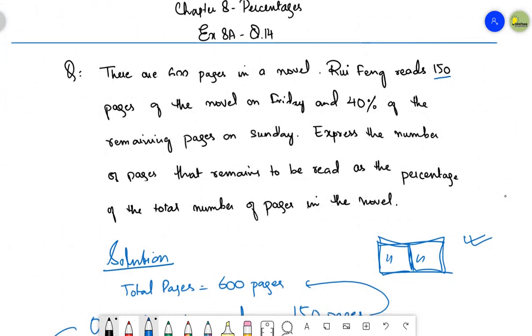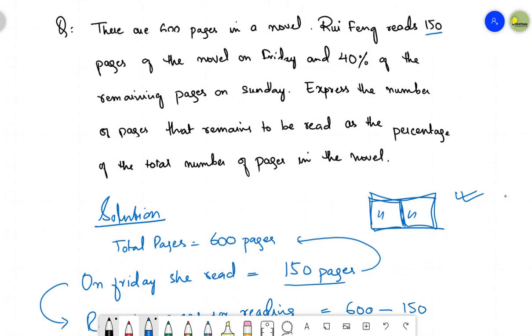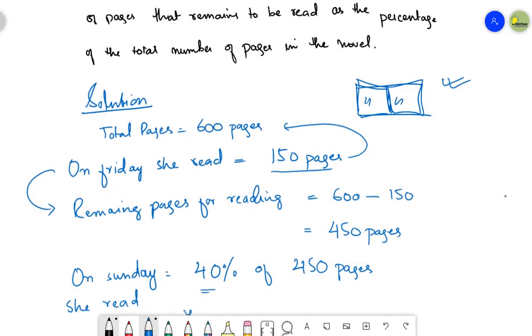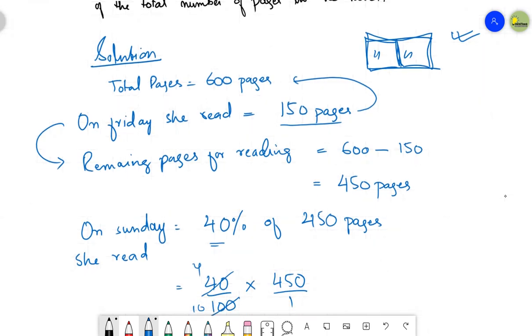So the question was that in a novel you have 600 pages. There were 2 days, Friday and Sunday, in which Rui Finch read the novel. On Friday she read 150 pages out of 600. The remaining pages left on Friday were 600 minus 150, that is 450 pages. Then on Sunday she read 40% of the remaining pages. So out of 450 pages, she read 40% of the pages.